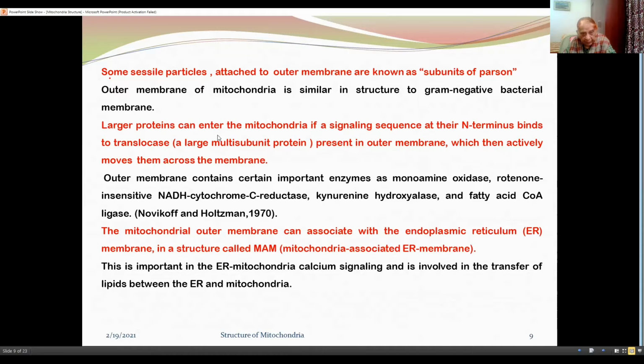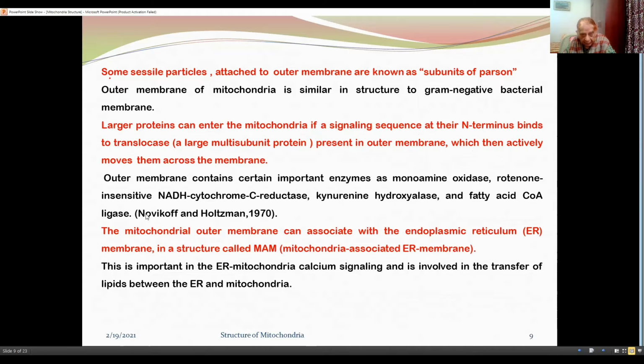Larger proteins can enter the mitochondria if a signaling sequence at their N-terminus binds to translocase, a large multi-subunit protein present in outer membrane, which then actively moves them across the membrane.